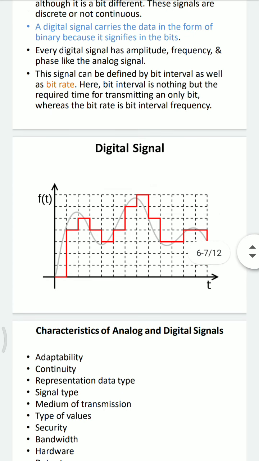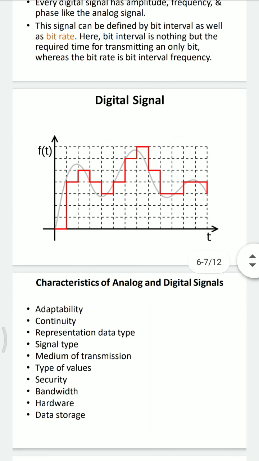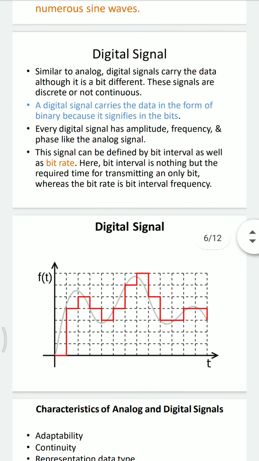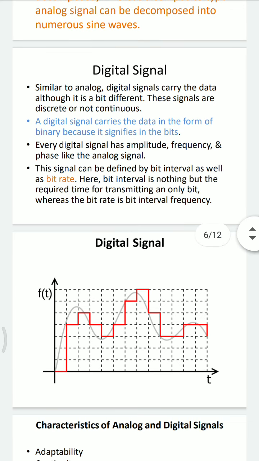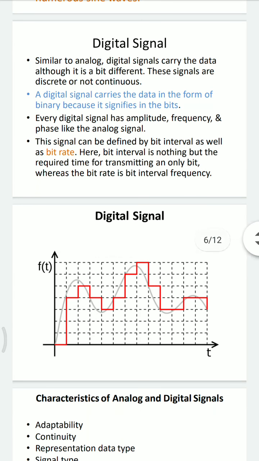Now you can see the graph of digital signal. This is in the form of square wave in comparison to analog signal, which is in the form of sine wave. This signal can be defined by bit interval as well as bit rate. Here bit interval is nothing but the required time for transmitting a single bit, whereas the bit rate is the bit interval frequency.